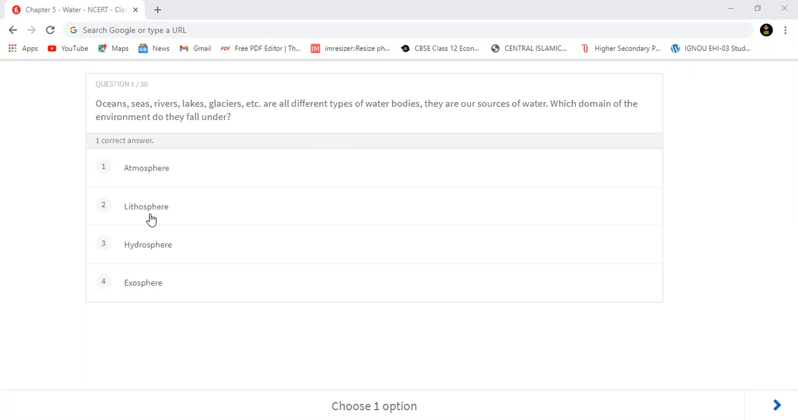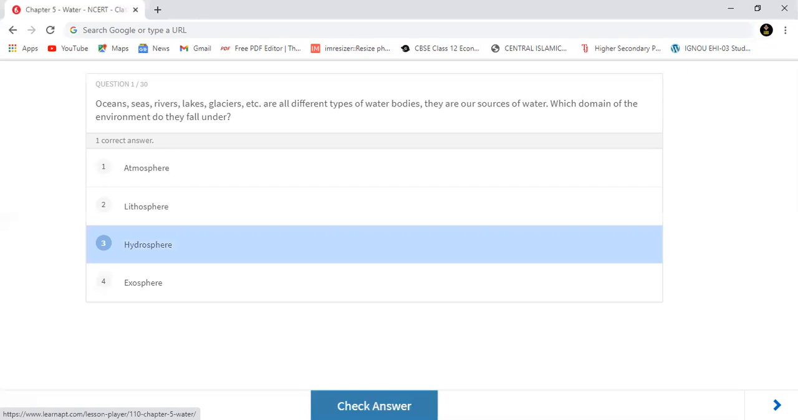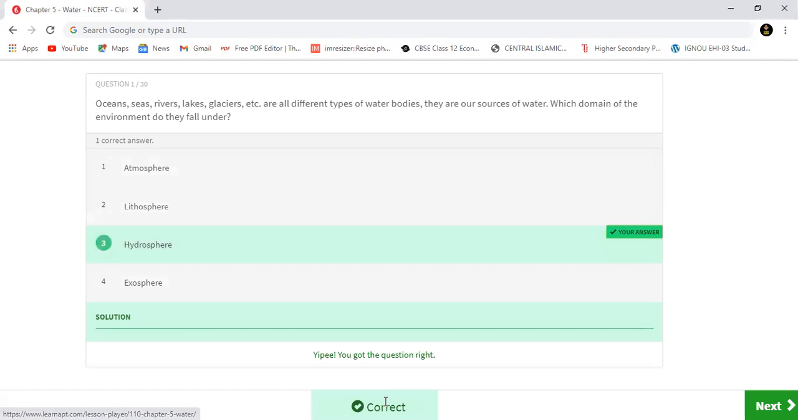So, according to me, the correct answer will be hydrosphere. Okay, you all have studied this in class 6 also and during the class also. Okay, so we have got it right.